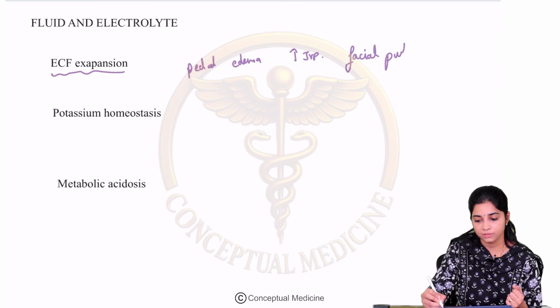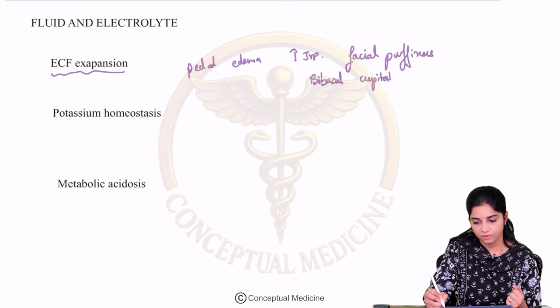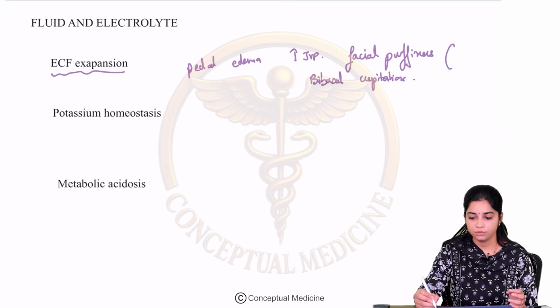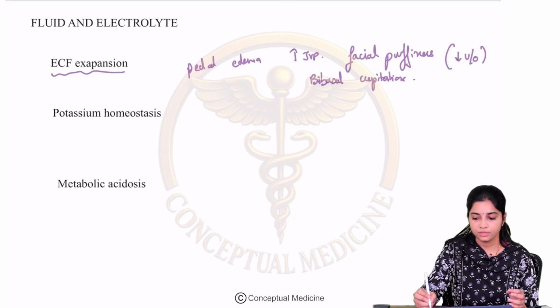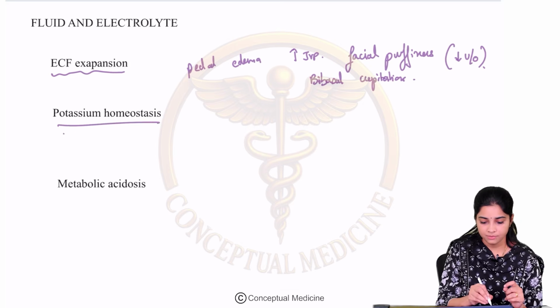Facial puffiness is one of the earliest signs of chronic kidney disease. And you can have bibasal crepitations also in the later stages. Why does this happen? Because as the GFR declines, the urine output declines. As the urine output declines, the water cannot be excreted and there is accumulation of water and expansion of the extracellular fluid.